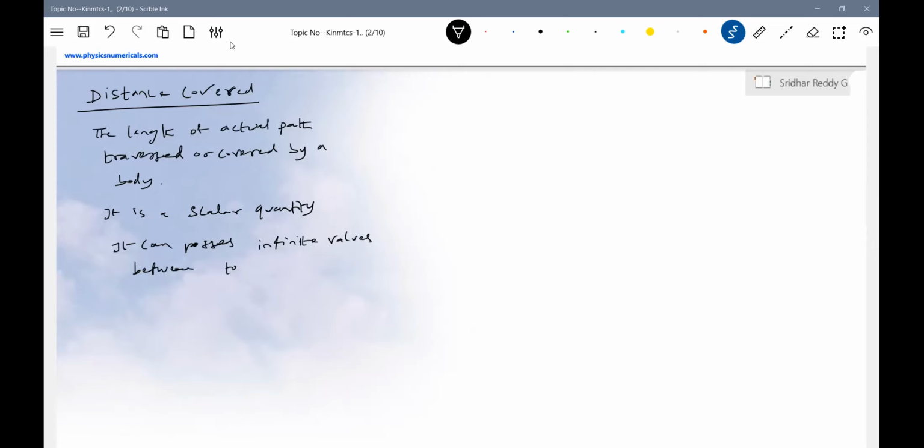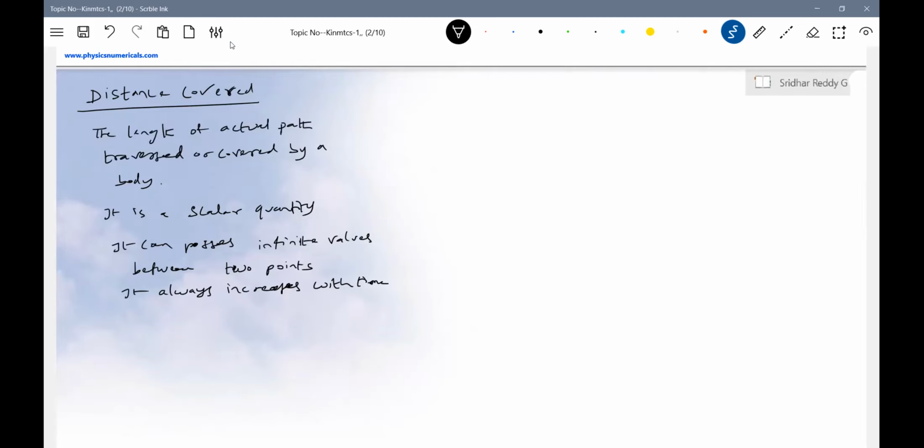I'll give diagrams and explain. It always increases with time.